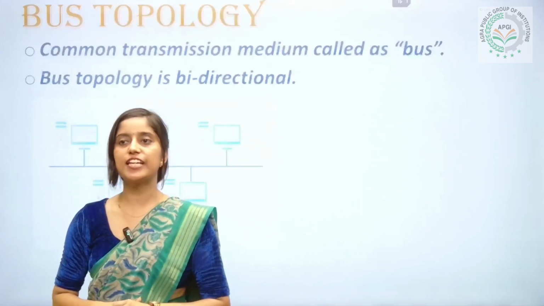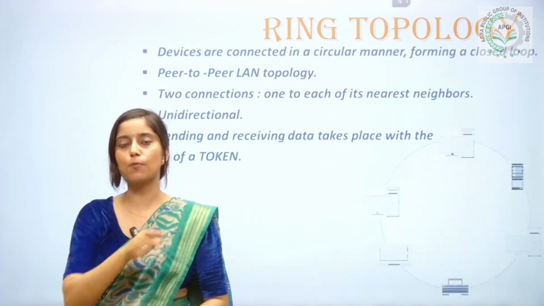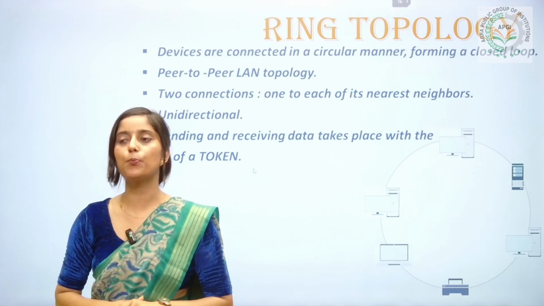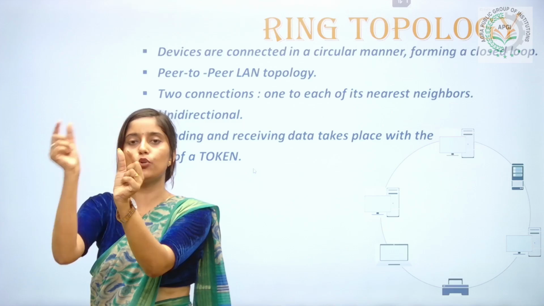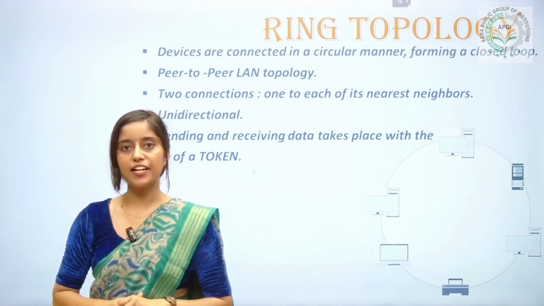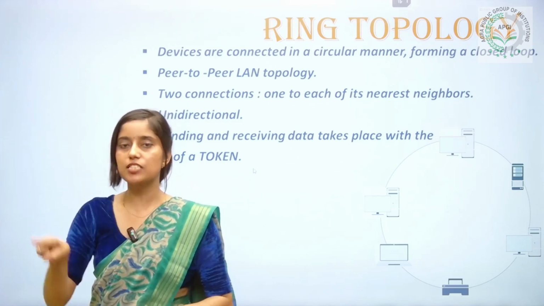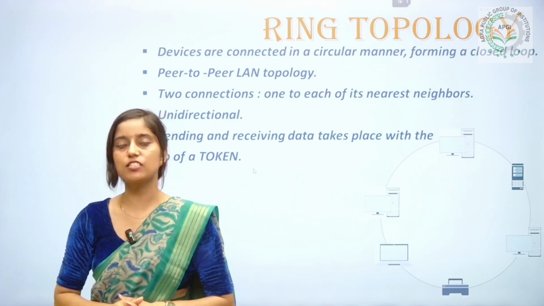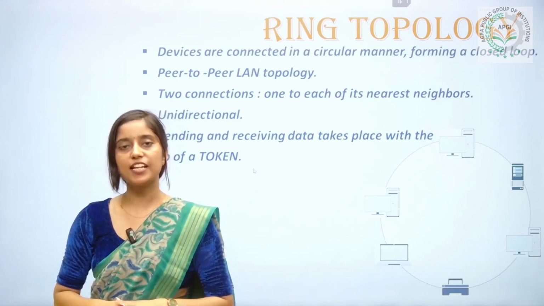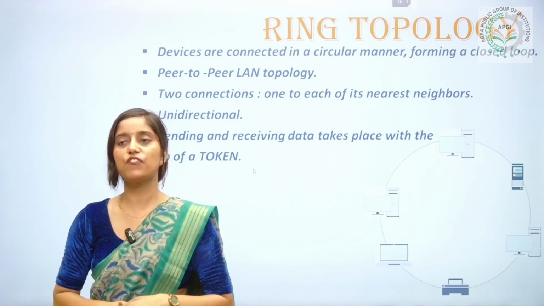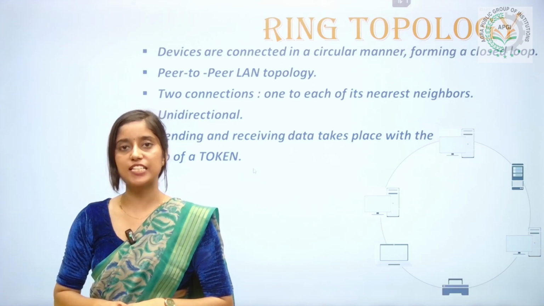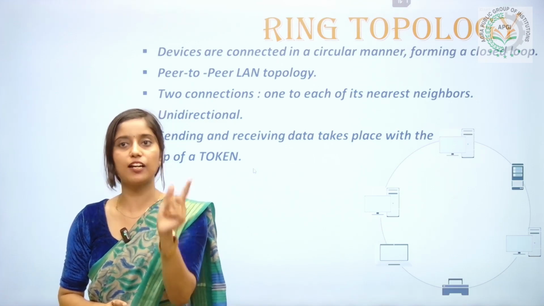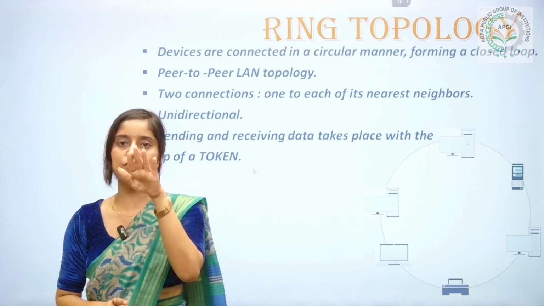The next topology is ring topology. If we connect the nodes of bus topology, then it forms a circular loop. That circular loop represents ring topology. In ring topology, a node is connected to two of its neighbors, and the data transfer in ring topology is unidirectional, either clockwise or anti-clockwise. The major advantage of ring topology is fast and reliable data transfer, while the disadvantage of ring topology is if a single point of failure occurs in the entire ring, the whole system will shut down.